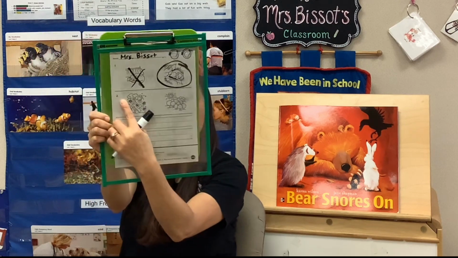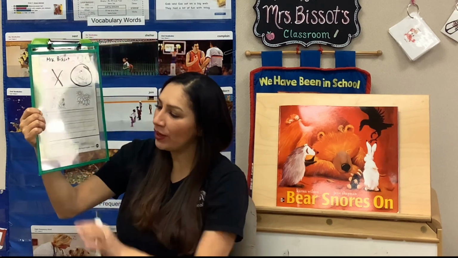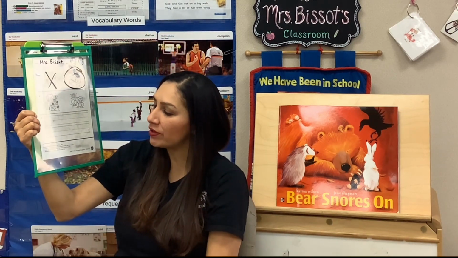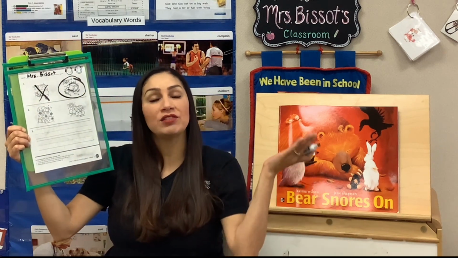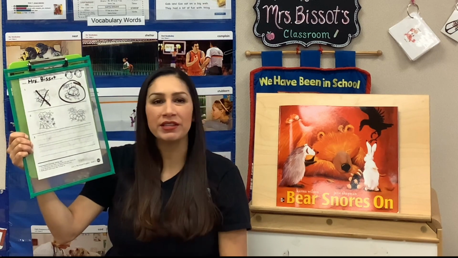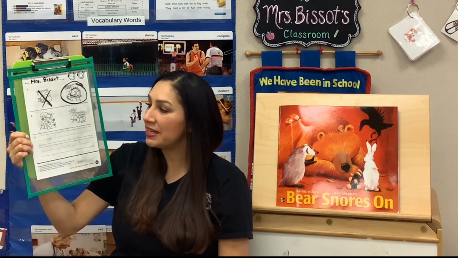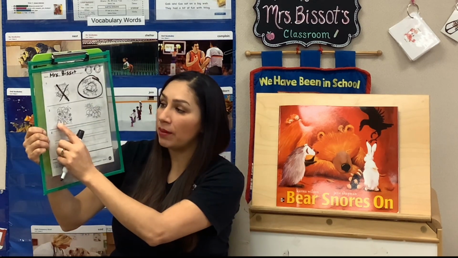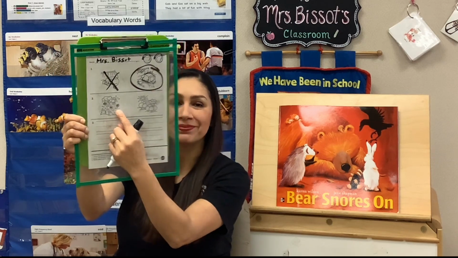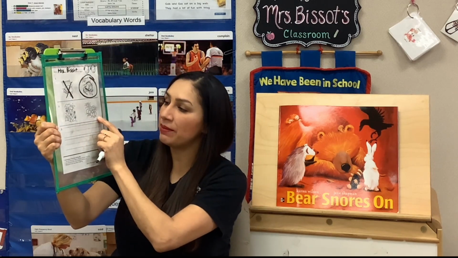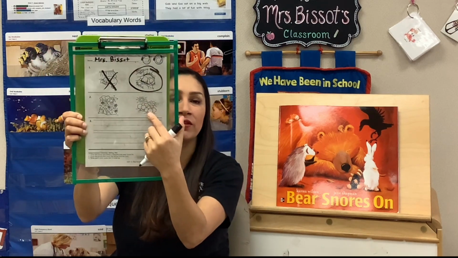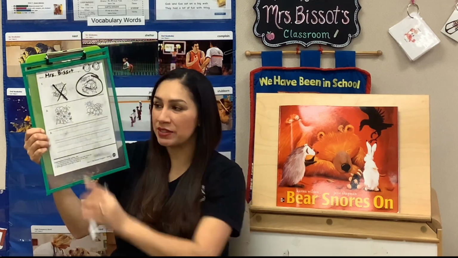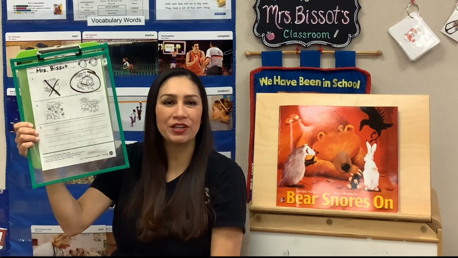Number two, point at number two. You have two pictures for number two, and it says, circle the picture that shows the setting from the story. Where did the story take place? Setting means where did the story take place? Did it take place in a forest in the winter? Or did it take place in this forest here that's in a sunny weather in the summer? Which one? Was it winter or summer? Where did the story take place?